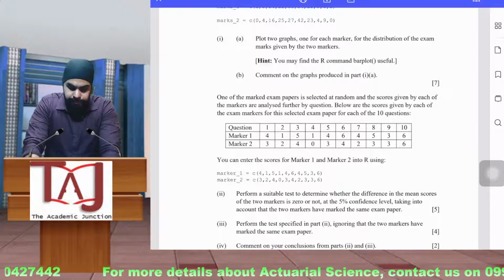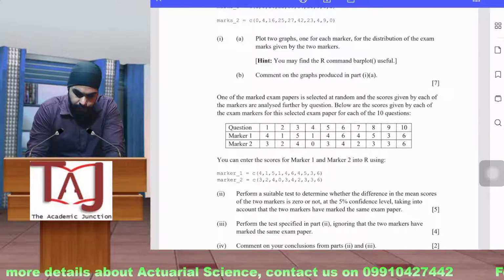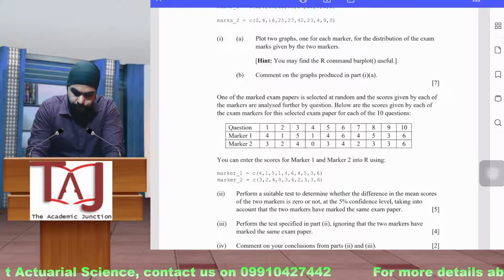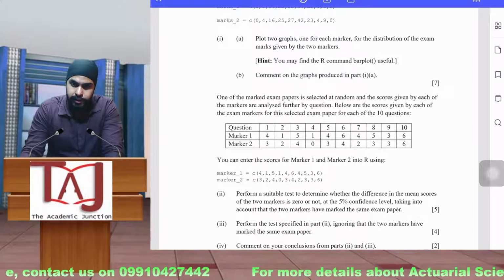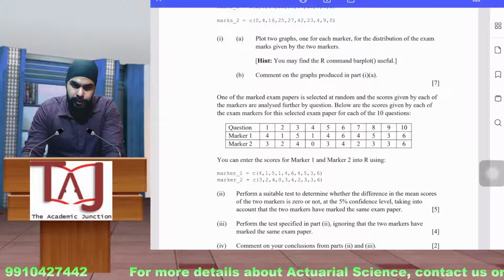So if we have a look at the solution for this, here we are just using bar plots. We have plotted the data. Here are 2 bar plots that we have. Okay, I think the screen hung up. Let me just quickly fix it.